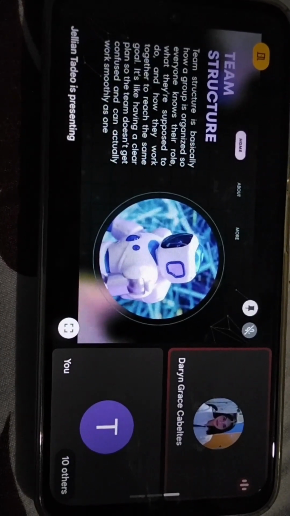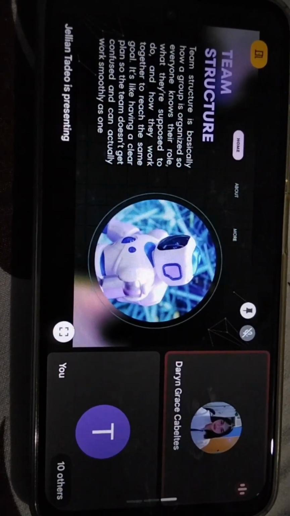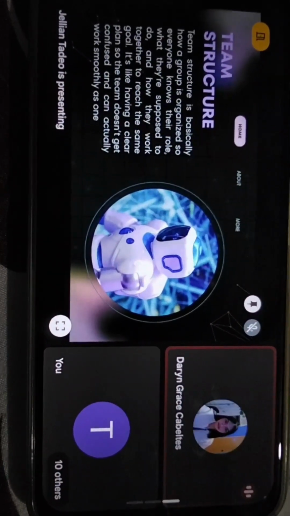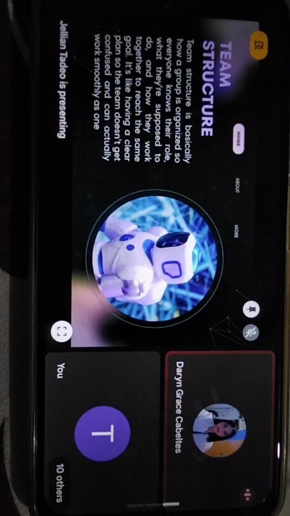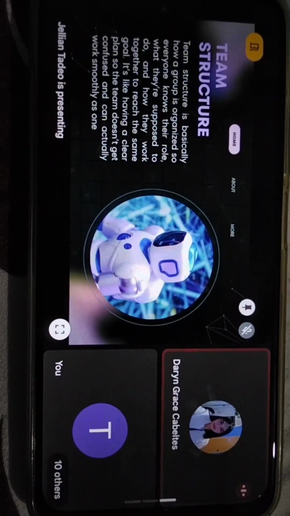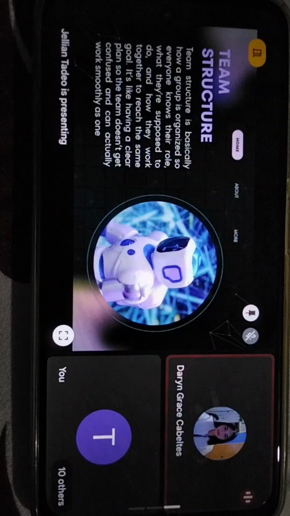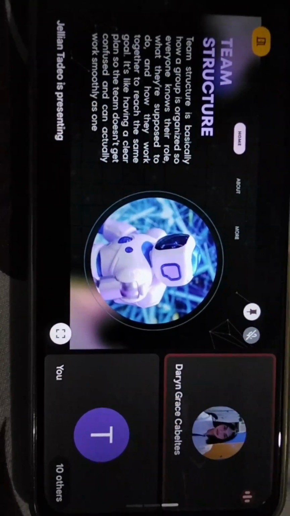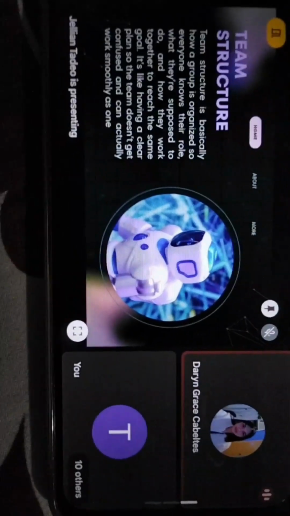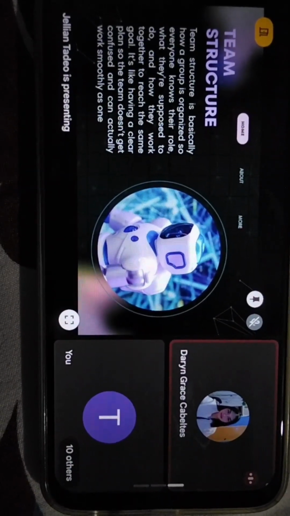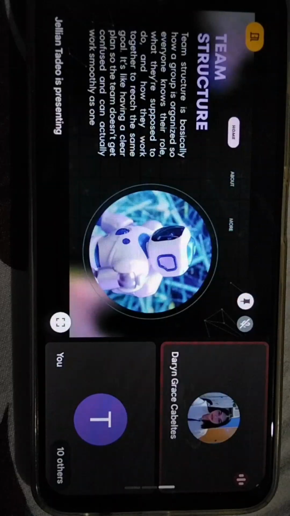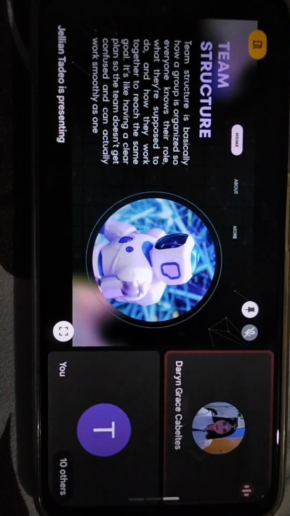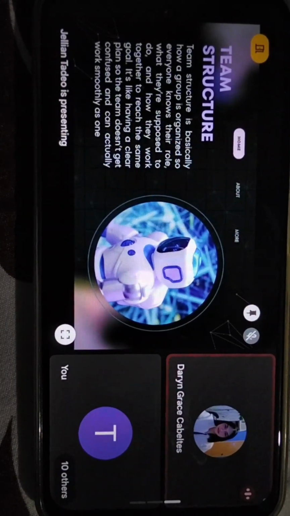When a team has a clear structure, tasks are divided properly, communication flows more smoothly, and everyone works toward the same goal without confusion. It's like a roadmap that guides the team's actions and helps them succeed. For example, in a school project group, one student is assigned as the leader, organizes tasks and deadlines. Another handles research. Someone else creates the presentation, and another prepares the visuals. Because roles are clear, the group can finish the project on time.